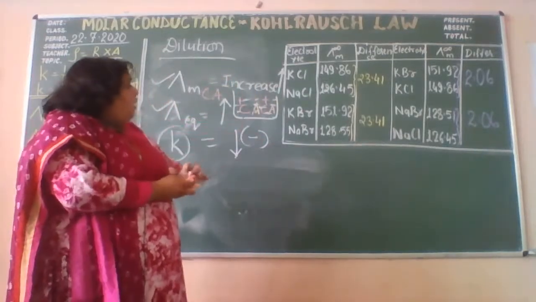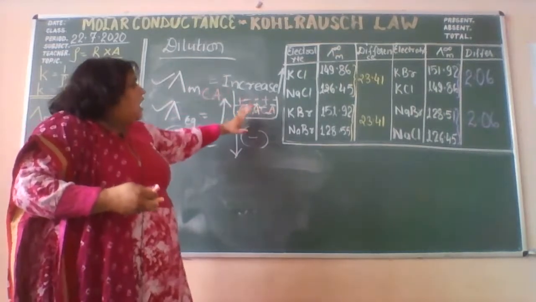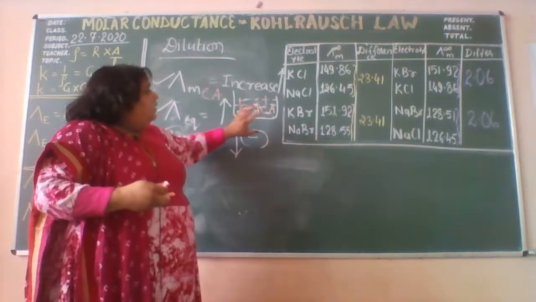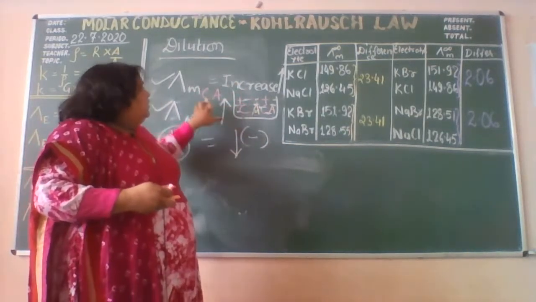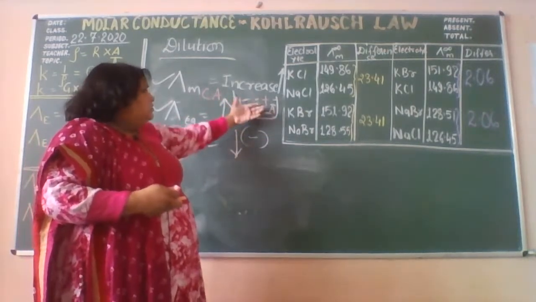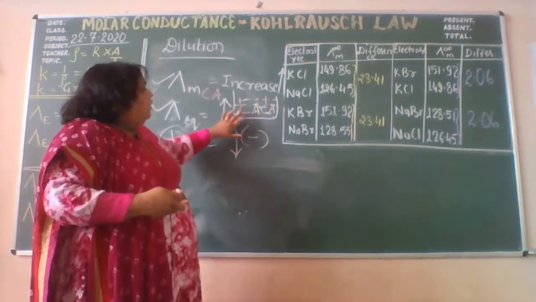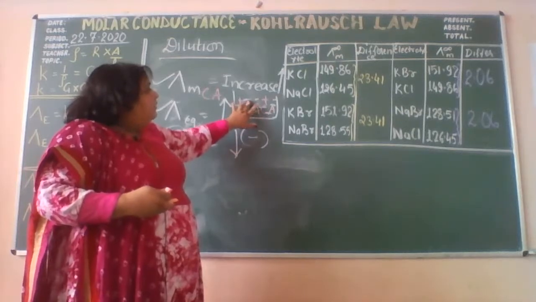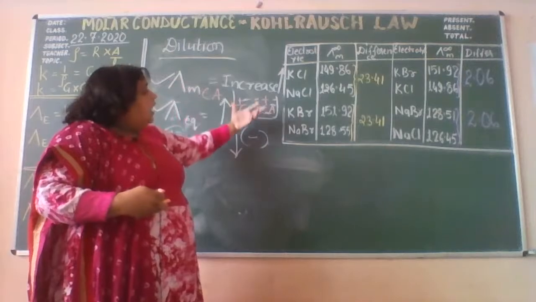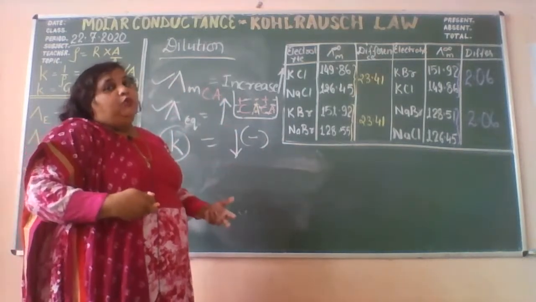Since it is a strong electrolyte, it is already dissolved and ionized. The number of ions is large here. All the CA is dissociated as C plus and A minus. The charge may vary, 1, 2, 3, 4, depending upon the electrolyte. So here we are having one bond, right? Still they are bonded, which means they do not have the freedom of movement.